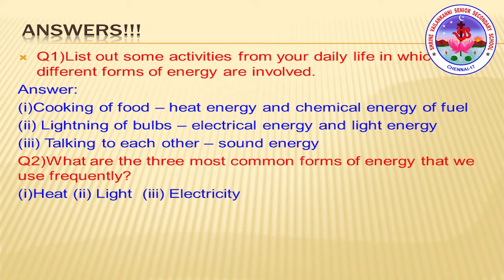Question number 1: list out some activities from your day-to-day life in which different forms of energy are involved. The answers: cooking of food, for which heat energy and chemical energy are involved. Lighting of bulbs, where electrical energy and light energy are involved. And talking to each other, which is sound energy, right? The second question: what are the 3 most common forms of energy that we use frequently? We can say heat energy, light energy and electricity.